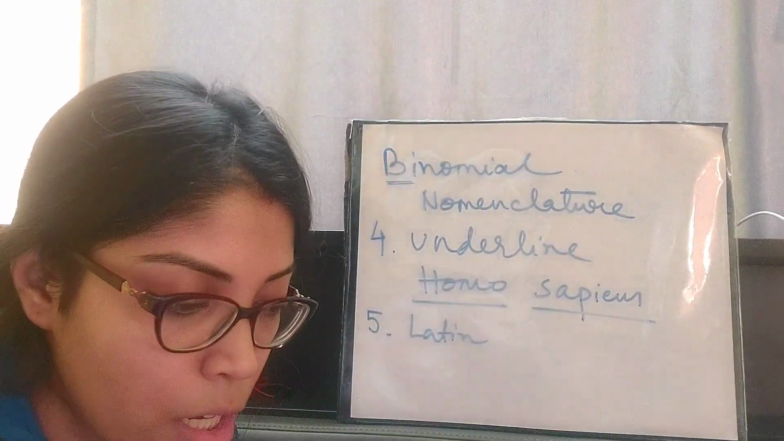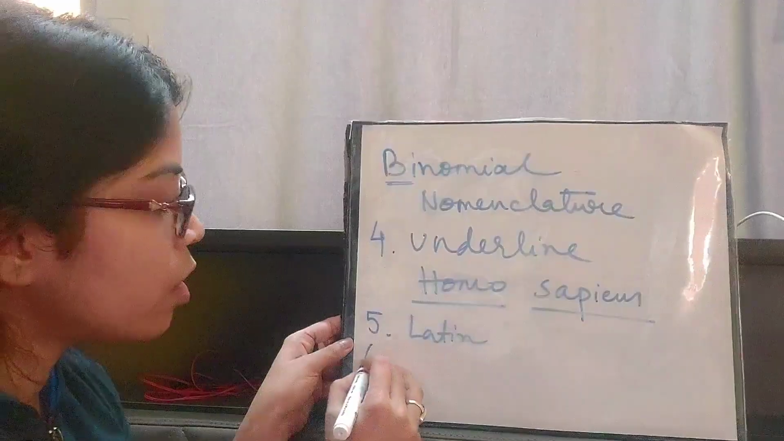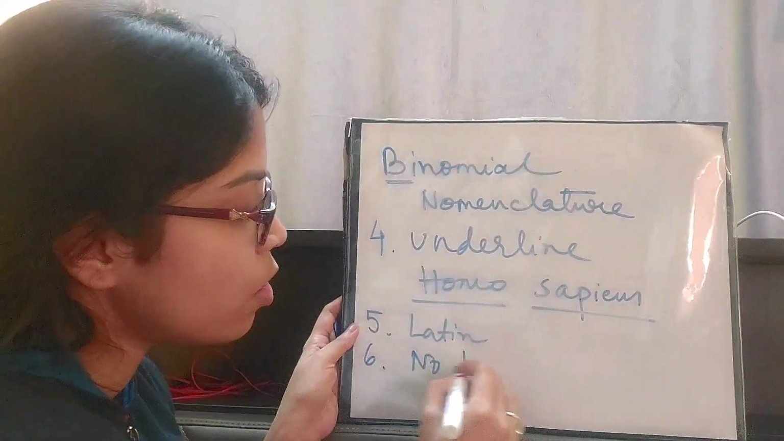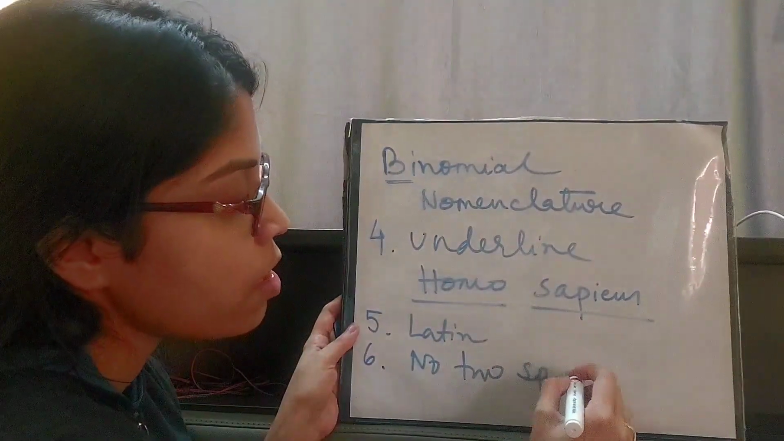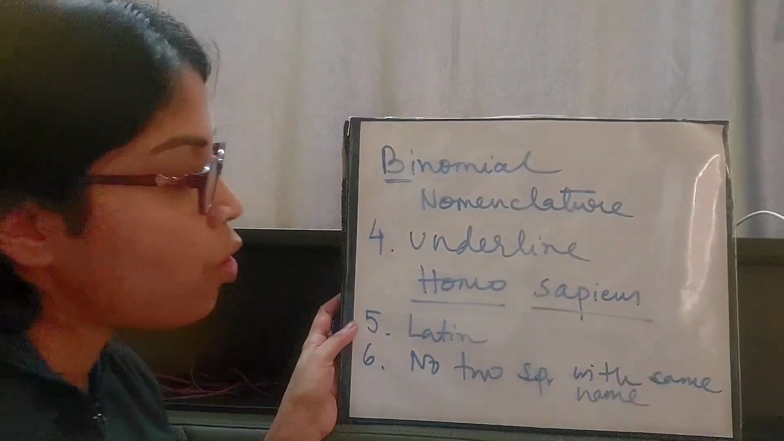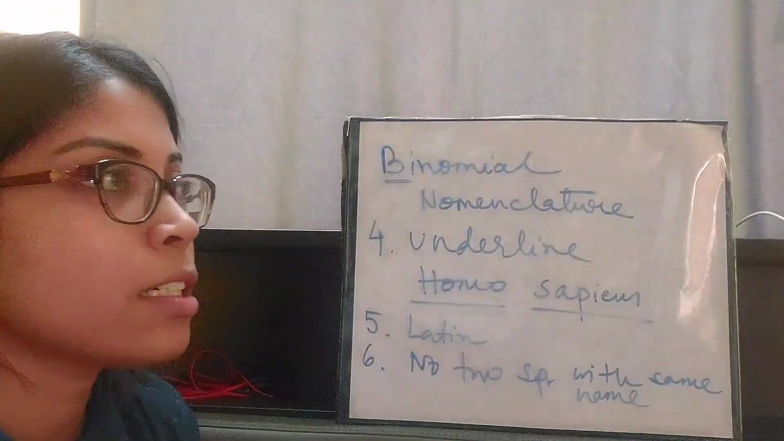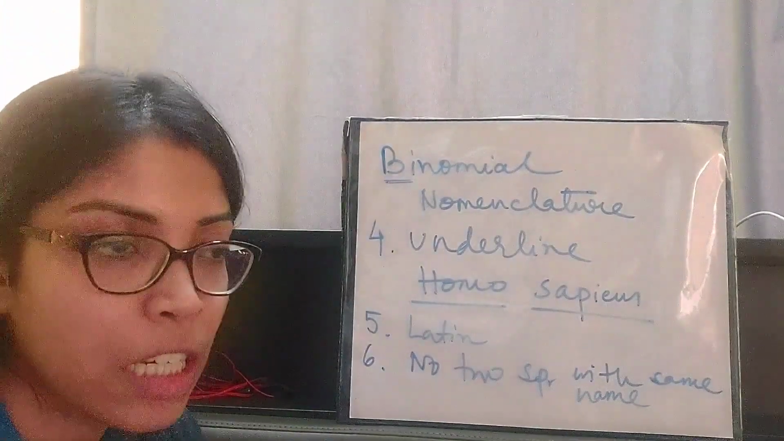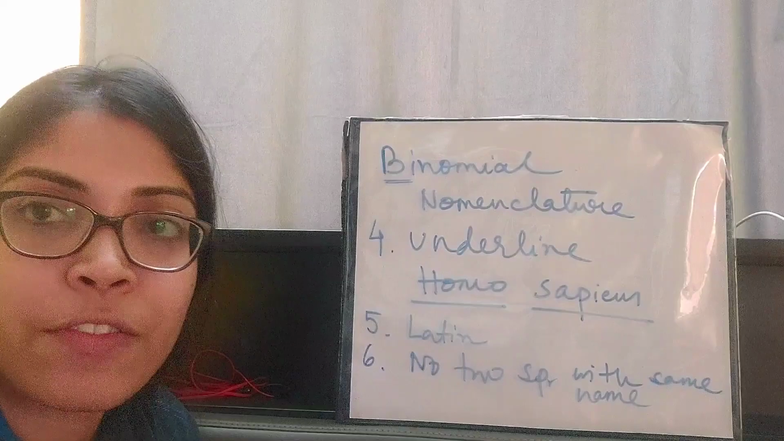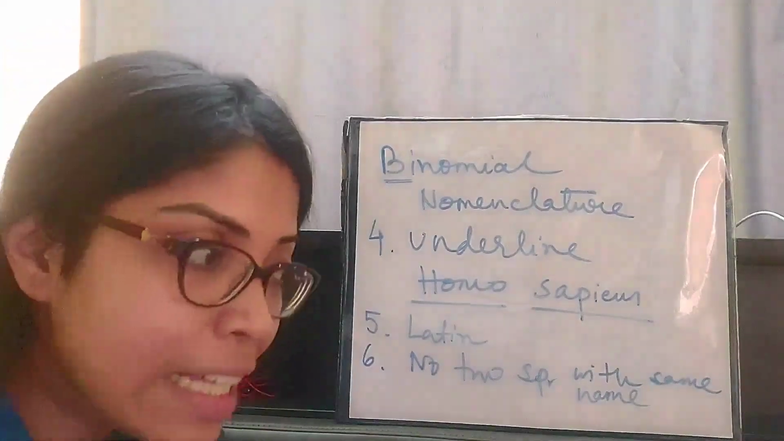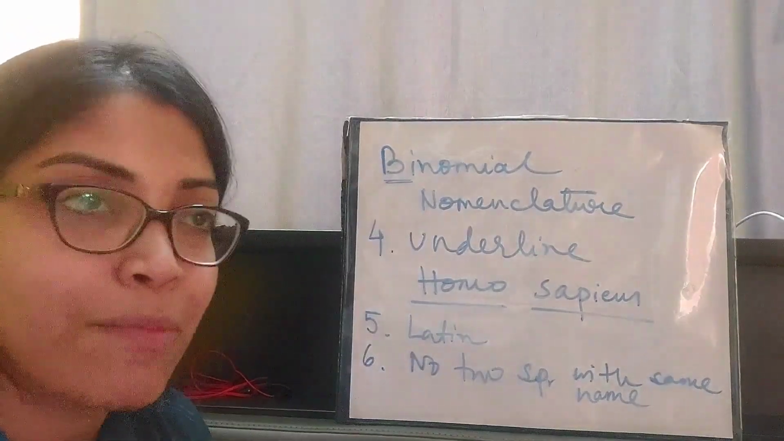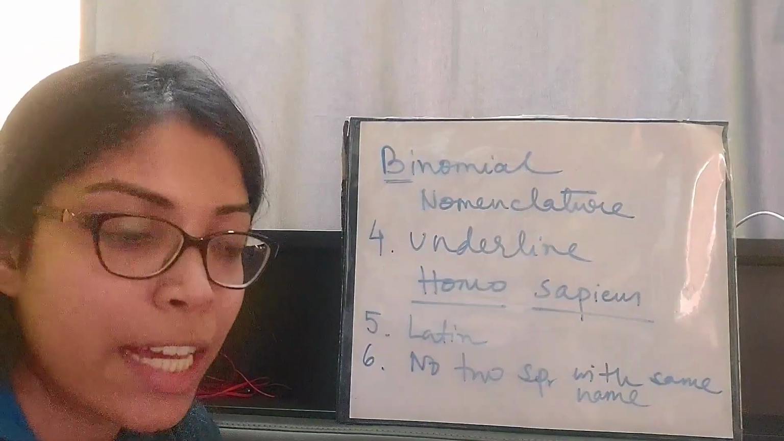Okay, next, no two plants or animals should have the same name, meaning no two species with the same name. Homo sapiens is the scientific name of man, Panthera tigris is the scientific name of tiger, and Panthera leo is the scientific name of lion. Like this, every species, be it plant or animal, has its own unique scientific name, so that it is easier to identify them.